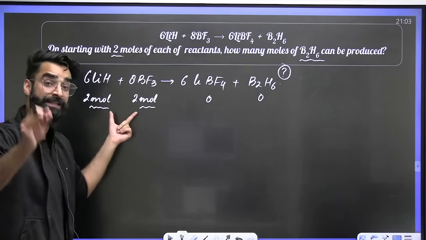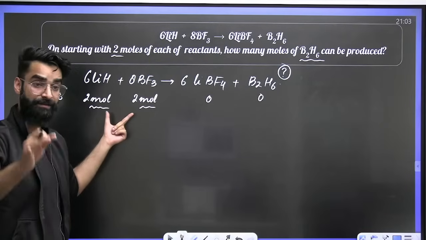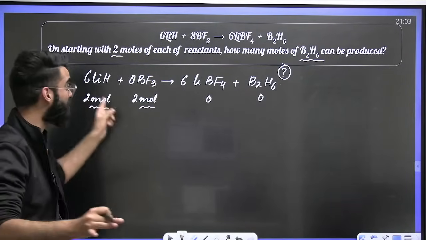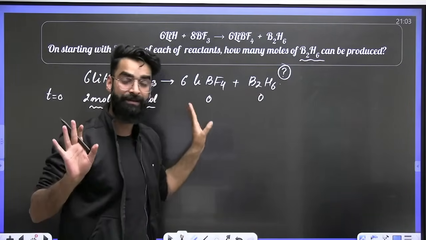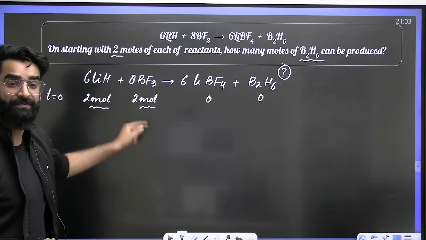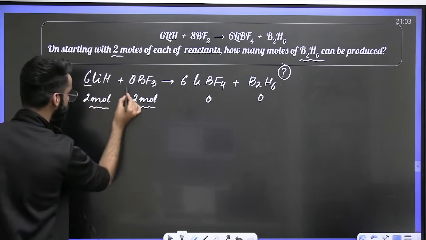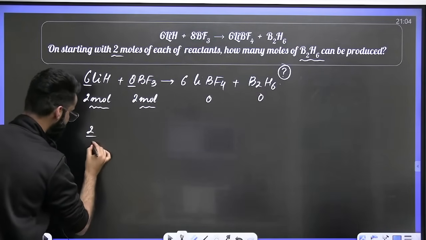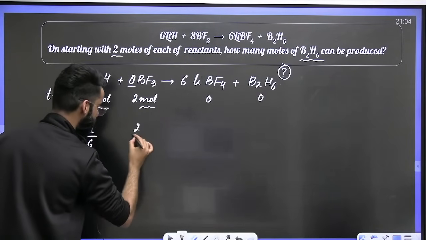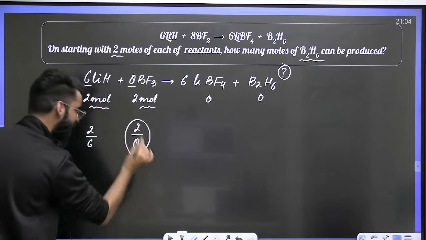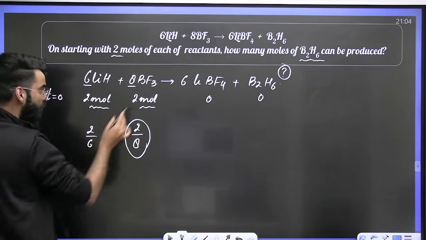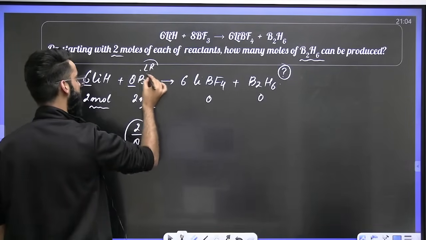Now, dear students, in this particular question, again, I'm given the amounts of all the reactants. So, I will be using the concept of limiting reagent. The first step in the limiting reagent concept is to balance the reaction. It is already done. The reaction is balanced. Now, identify the limiting reagent. How exactly? Divide the given moles by the respective stoichiometric coefficients. So, 2 divided by 6, similarly 2 divided by 8. The one which gets the lesser value, 2 by 8 is less than 2 by 6. So, BF3 has to be your limiting reagent.